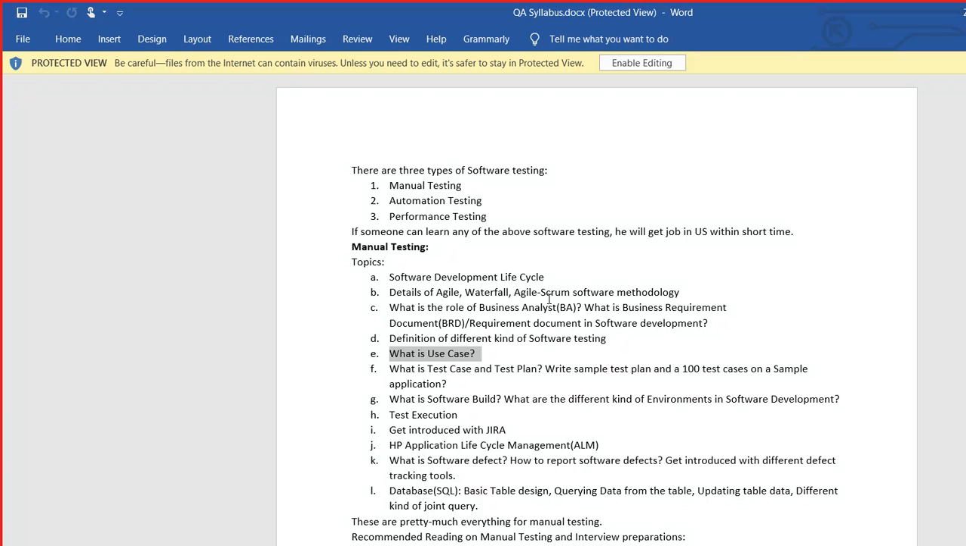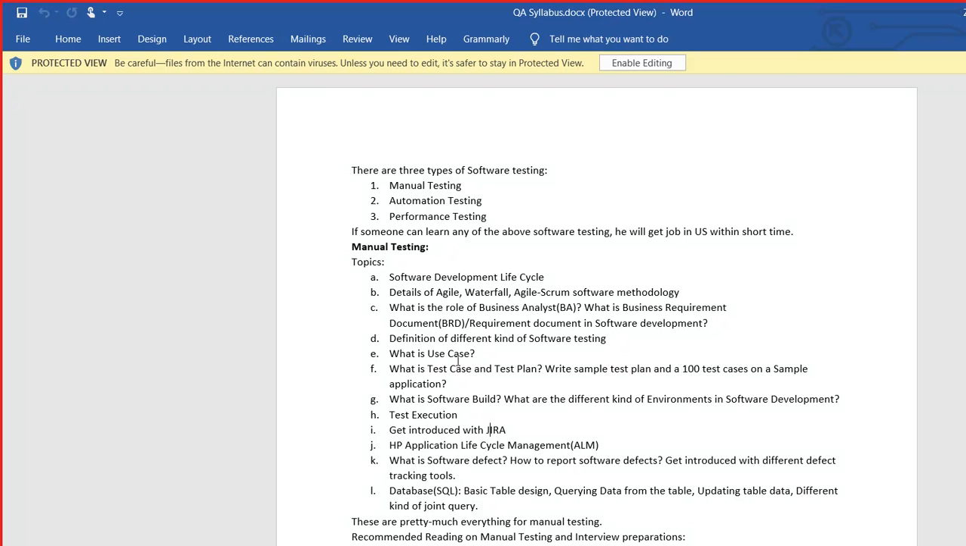Testers, whether manual testers, automation testers or performance testers, all of the testers work with test cases. If you work as a tester, it is the bread and butter of your life. You will be writing a lot of test cases. Okay, and then what is a software build, right? What are the different kinds of environments in software development? We will be learning about this. What is test execution? We will be learning a lot about this. And then we will be learning a little bit about Jira. This is a manual testing tool, a project management tool.